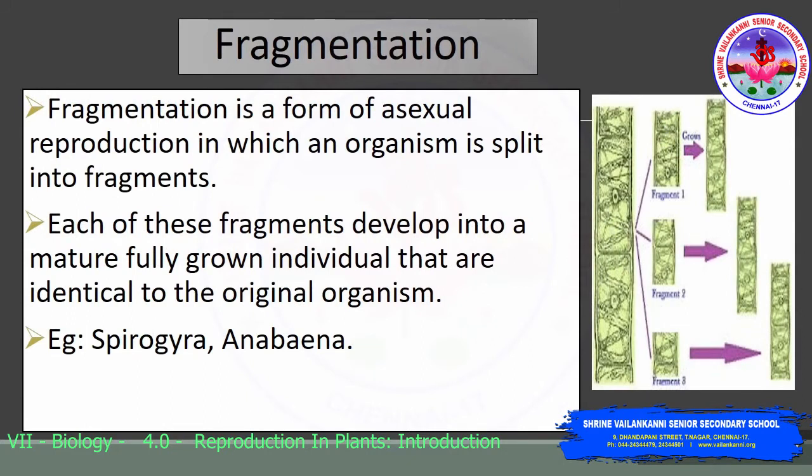The next type of asexual reproduction is fragmentation. Fragmentation is a form of asexual reproduction in which an organism is split into fragments, as you can see in this picture. Each of these fragments will develop into a mature, fully grown individual that is identical to that of the parent organism. Examples of organisms that undergo fragmentation are Spirogyra and Anabaena.